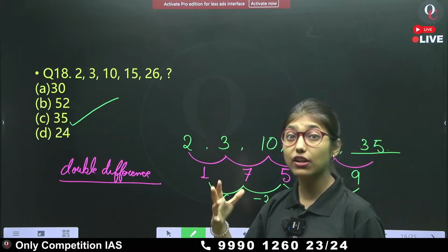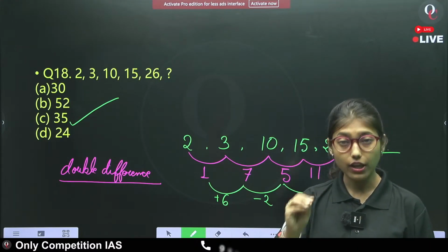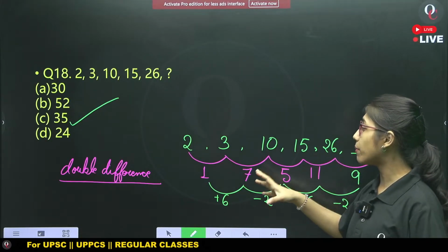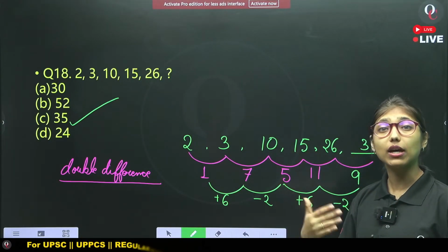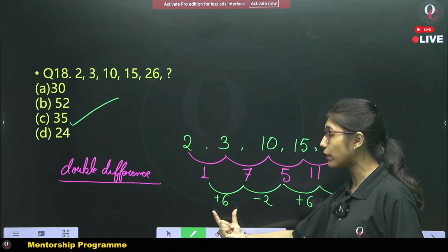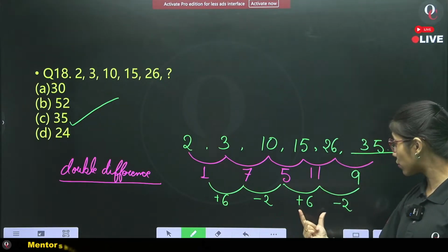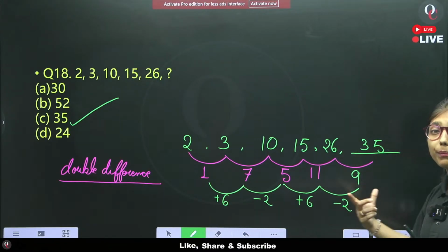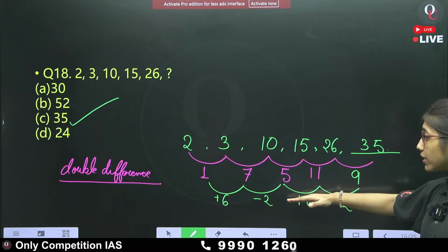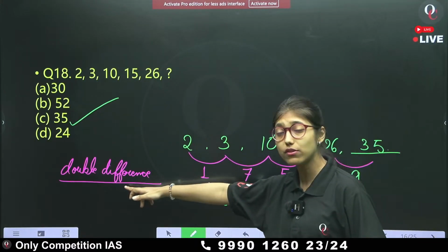Double difference can only give you the exact pattern. By calculating the double difference, you will be able to find it is plus 6, minus 2, plus 6, minus 2, and the pattern continues. If this pattern is there, then this is known as what?